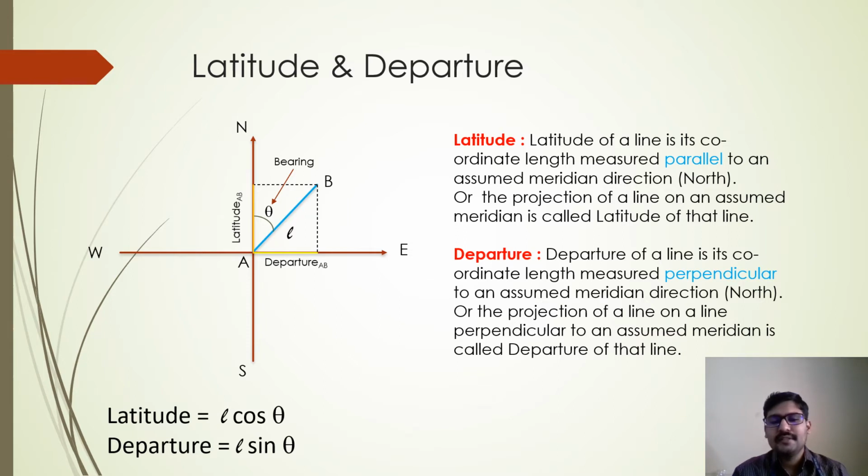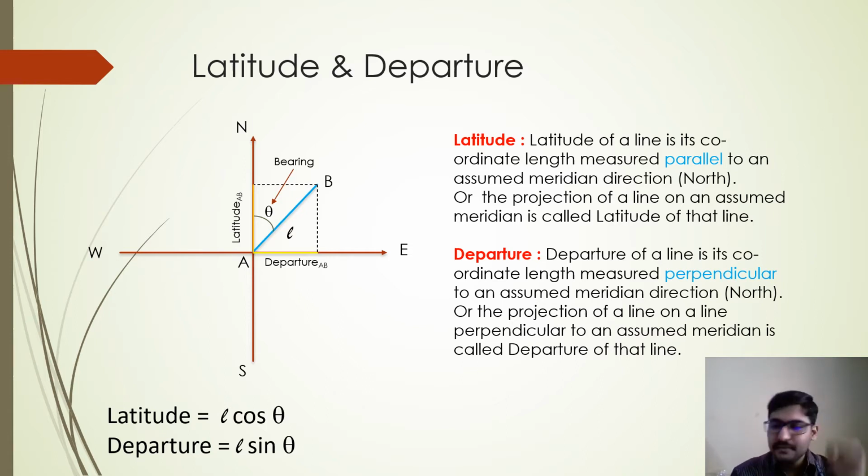So the departure of a line is its coordinate length measured perpendicular to the assumed meridian direction, or you can even define it as the projection of the line AB on a line perpendicular to the assumed meridian, right? So this is how you are supposed to understand.